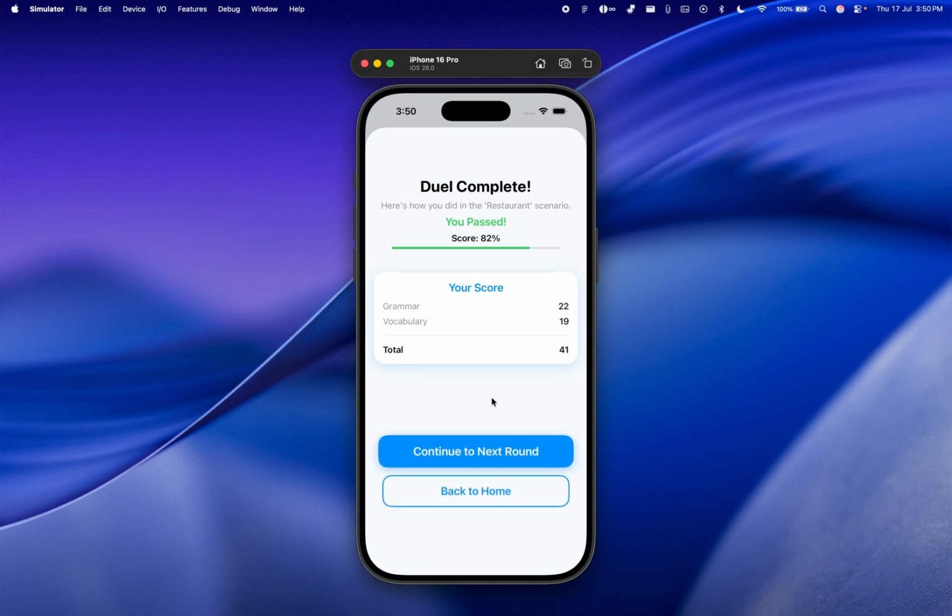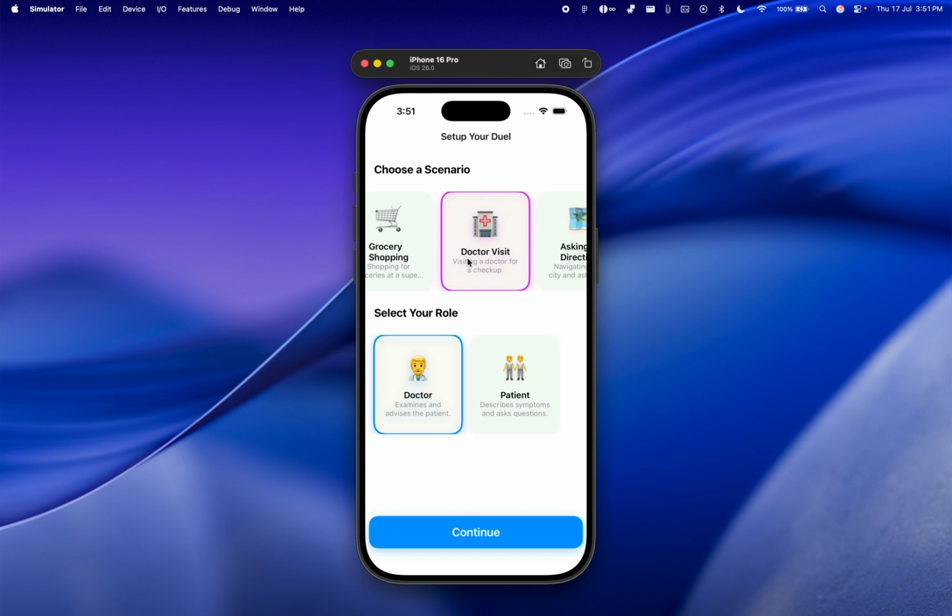There you go. When the round ends, I get a summary of how I did, my grammar and vocabulary scores, and whether I passed the round. Instead of just repeating the same scenario, the app takes me back to the scenario and role selection screen. This way, I can try out different situations and keep things fresh every time.